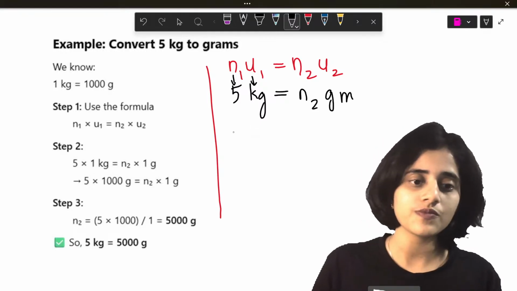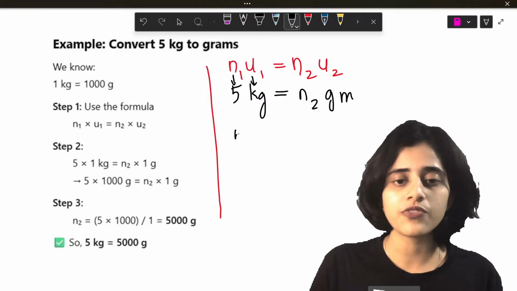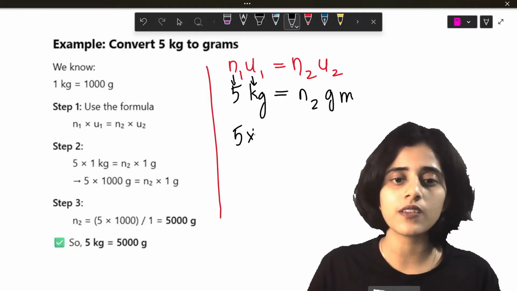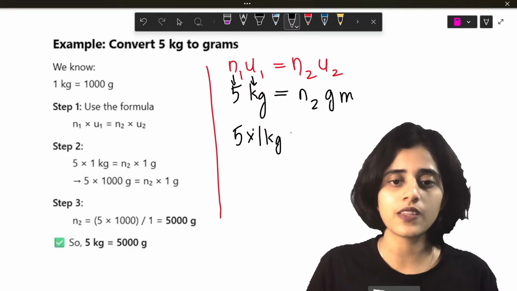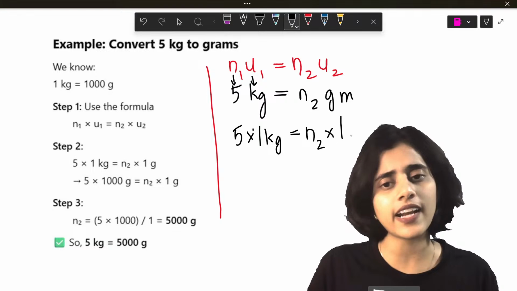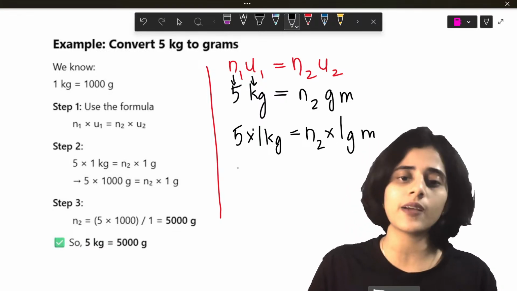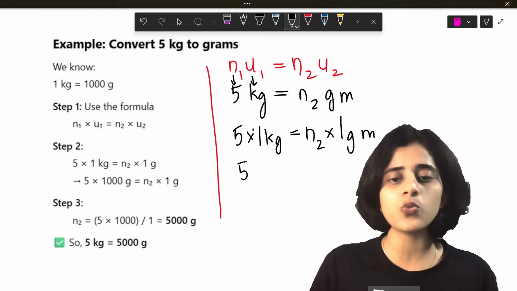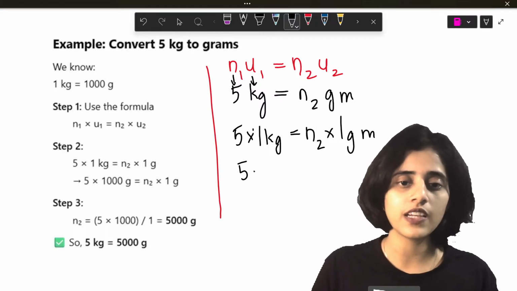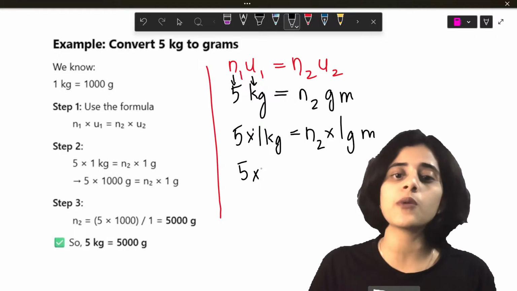Now, 5 into 1 kg equals N2 into 1 gram. So 5 into 1 kg is basically how many grams?